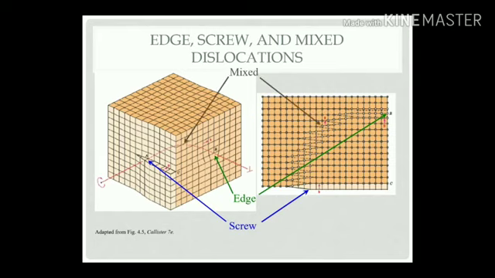If both are present, or you can say your component is subject to torsional as well as shear stress, it will have a mixed kind of dislocation.